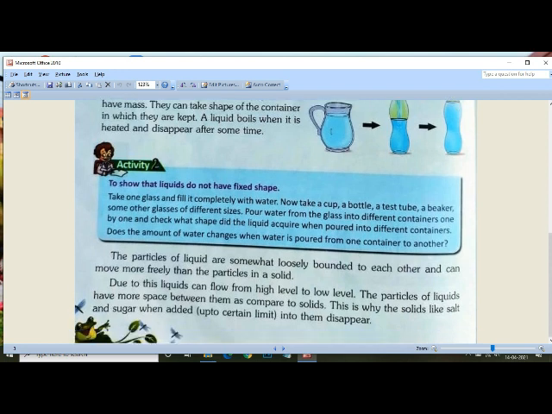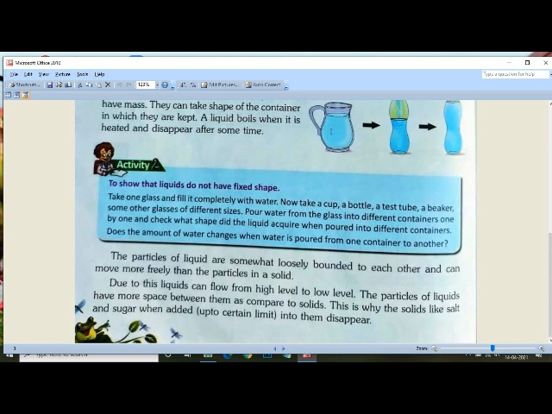So this is activity 2. You have to read this activity and you can perform this activity at your home also. Take one glass and fill it completely with water. Now take a cup, a bottle, a test tube, a beaker, and some other glasses of different sizes. Pour water from the glass into different containers one by one and check what shape the liquid acquires when poured into different containers.